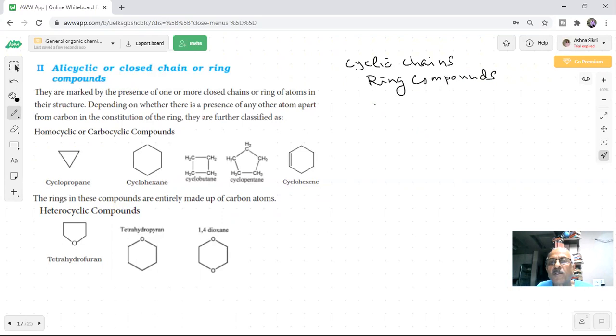They will have at least one closed ring of atoms. This is very interesting and amazing that carbon can form rings.